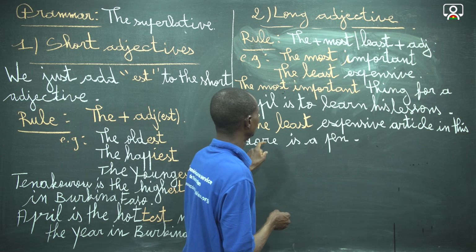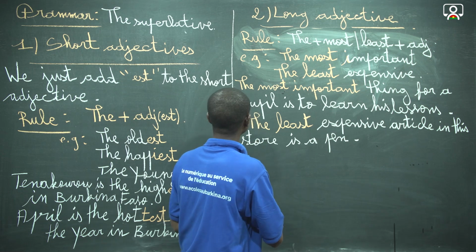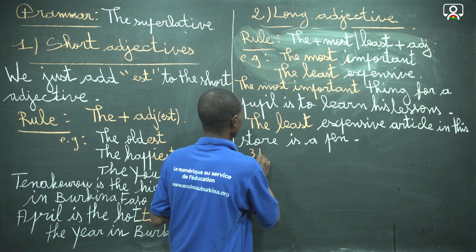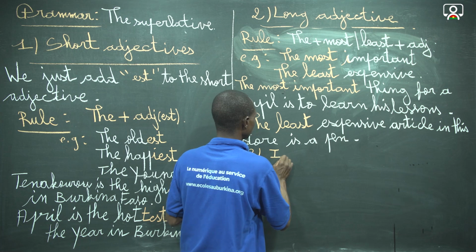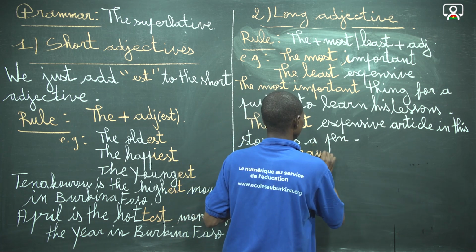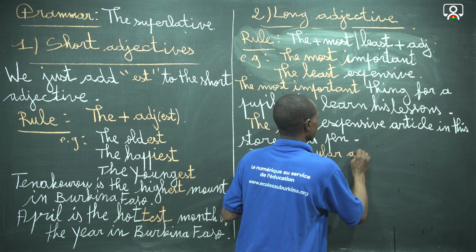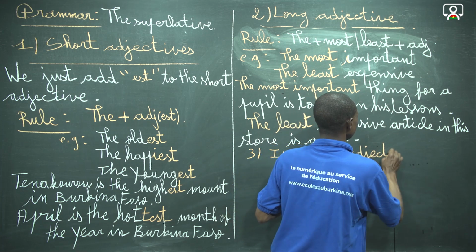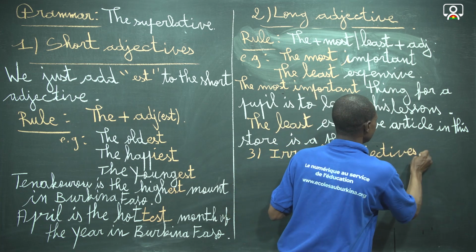So we are going to deal with the irregular adjective, dealing with the superlative.